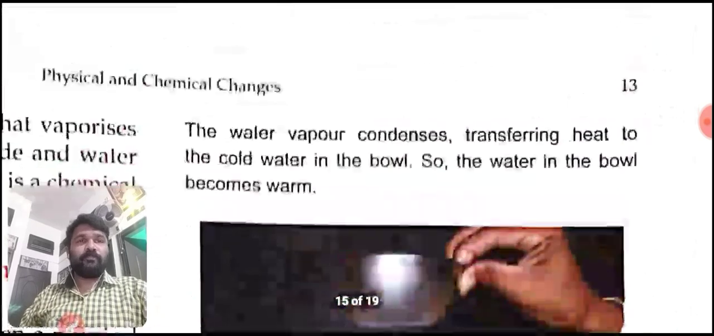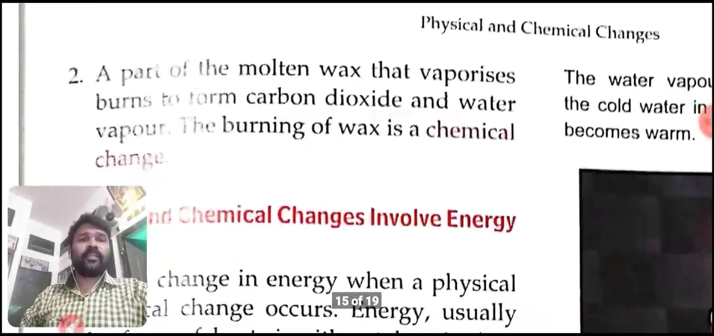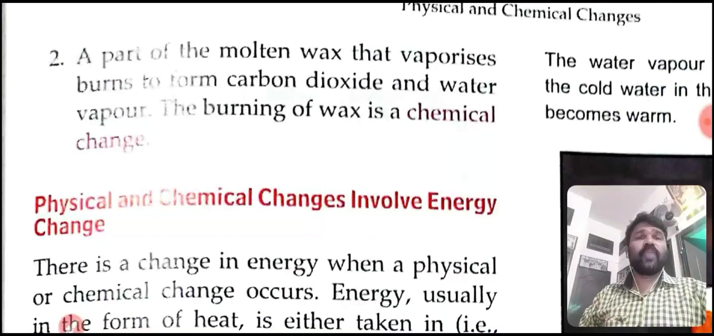Apart from that, the molten wax vaporizes and burns to form carbon dioxide and water vapor. The burning of wax is a chemical change. Here water vapor and carbon dioxide are formed. It cannot be reversed and new substances are forming. In this sense, burning of a candle is a chemical change.